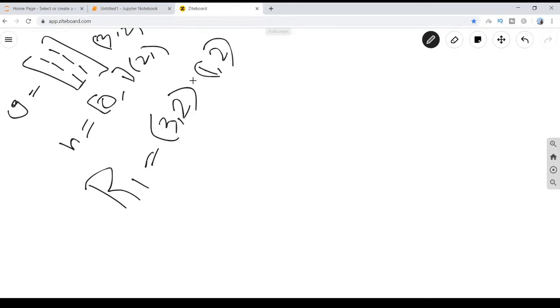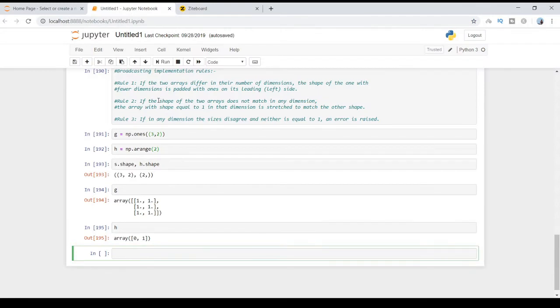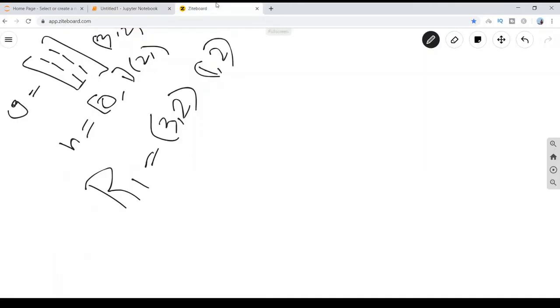So let's move on to the second rule. If the shape of the two arrays does not match in any dimension, the array with shape equal to 1 in that dimension is stretched to match the other shape. Let me apply rule 2 here.